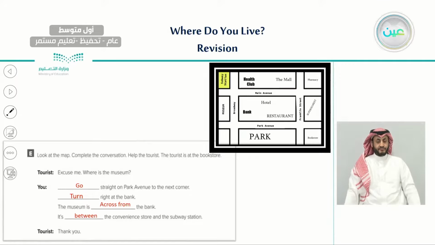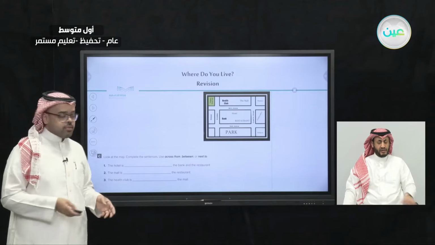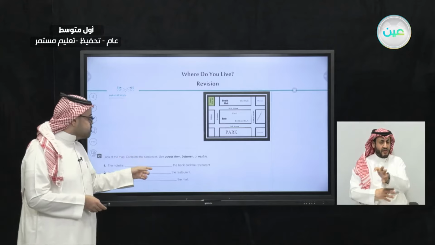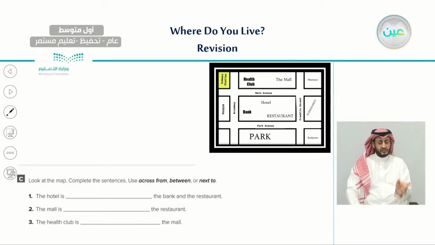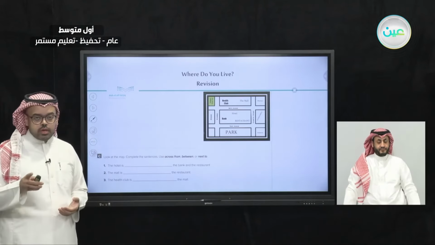Now, on the same map, we have also another exercise. In this exercise, we want to have another look at the map and try to complete the sentences using across from, between, or next to. So here we have 3 prepositions of place we want to use again by looking at this map. So let's start with number 1.